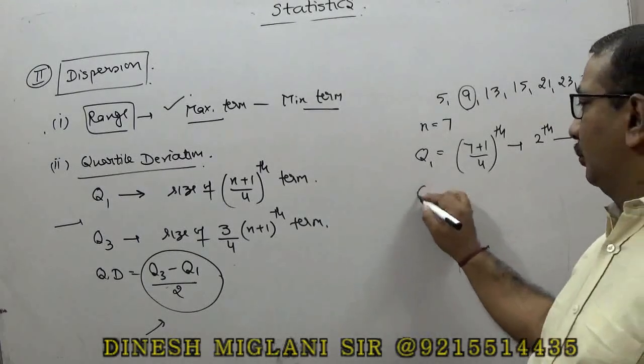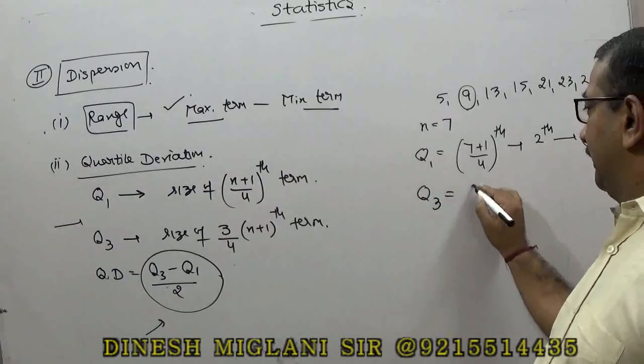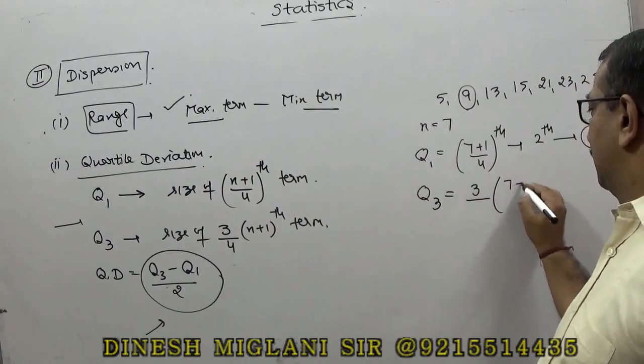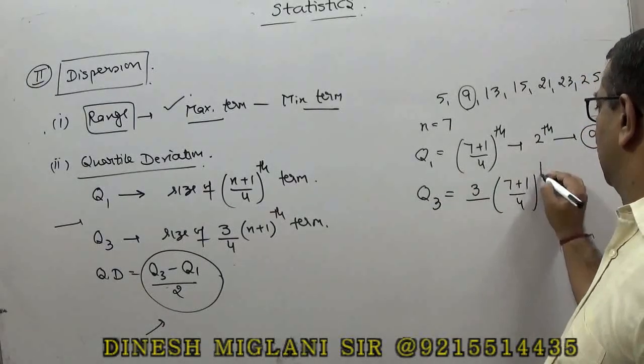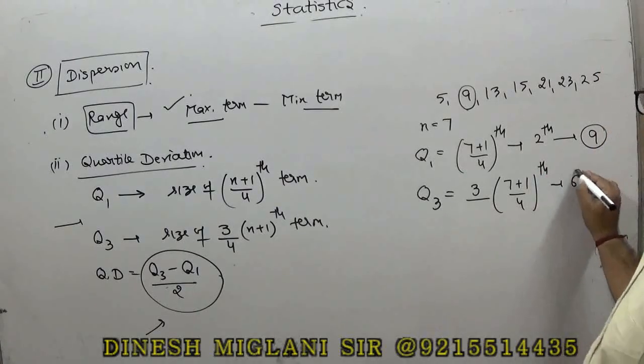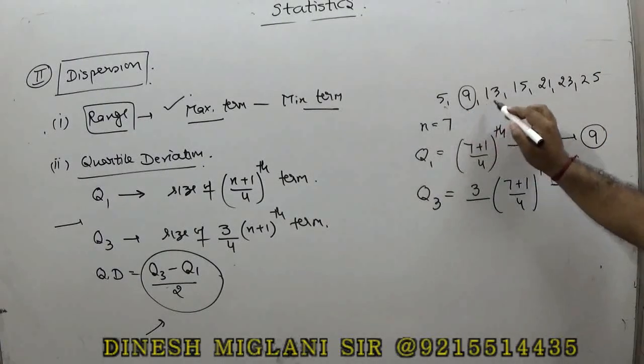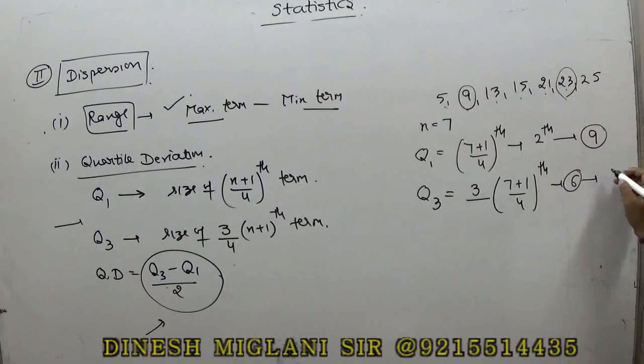Then we take Q3. Q3 is 3 times (7 plus 1) by 4th term. So this is the 6th term. 1, 2, 3, 4, 5, 6. The 6th term is 26, right? So here Q1 is 9 and Q3 is 26.